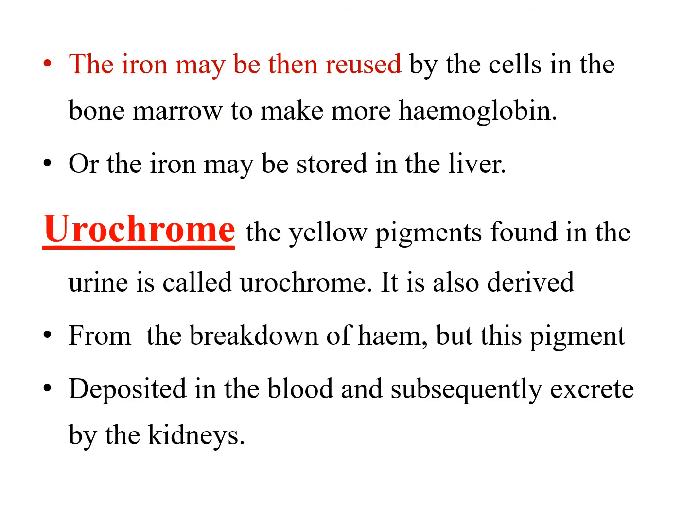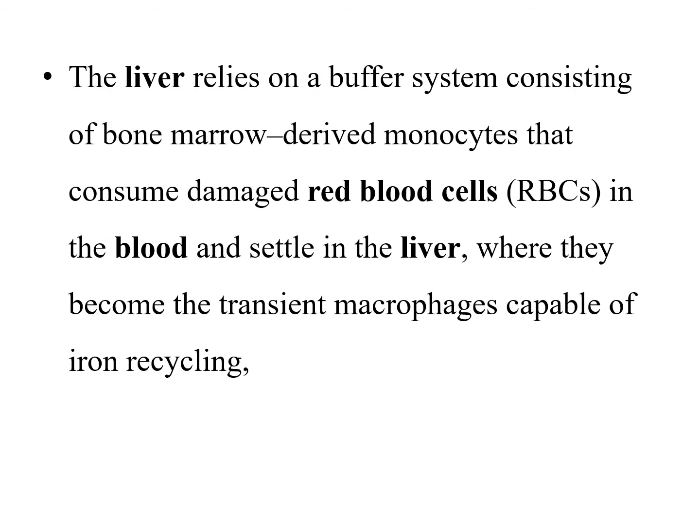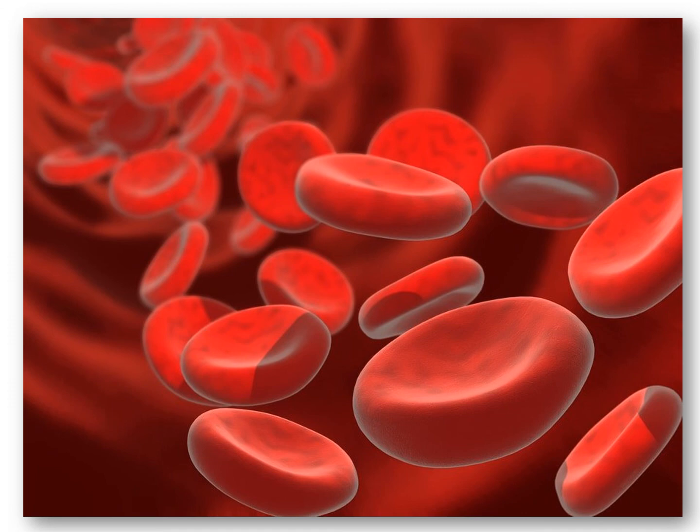The iron may then be reused by the cells in the bone marrow to make more hemoglobin, or the iron may be stored in the liver. Urochrome: the yellow pigment found in the urine is called urochrome. It is also derived from the breakdown of heme, but these pigments are deposited into the blood and subsequently excreted by the kidney. The liver relies on a buffer system consisting of bone marrow-derived monocytes that consume damaged red blood cells, RBCs, in the blood and settle in the liver, where they become transit macrophages capable of iron recycling. Many RBCs, red blood cells, are present in this figure.